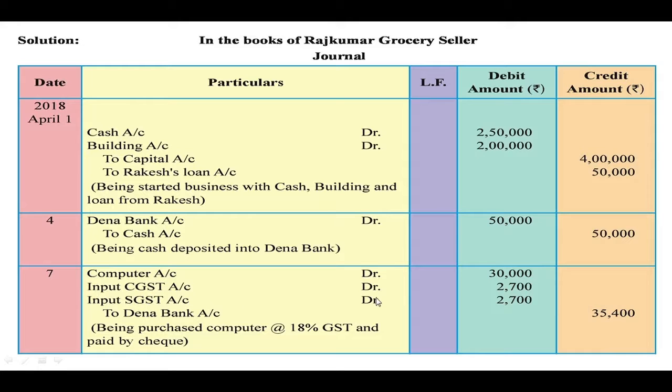debited. Now since he has paid the amount by check, we have to credit Dena Bank account, because Dena Bank will pay on behalf of Rajkumar. So bank is the giver and the total amount is written here. This is the total of these three amounts: 30,000 plus 2,700 plus 2,700. That comes to 35,400.